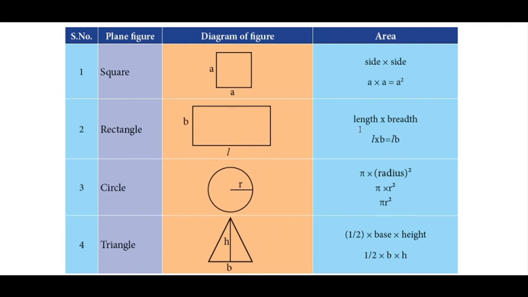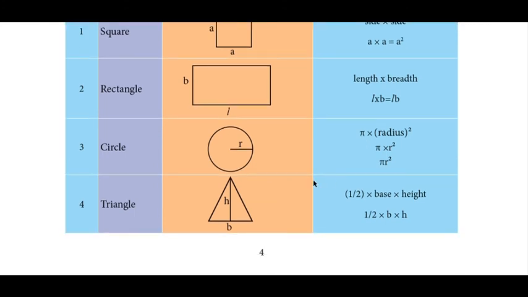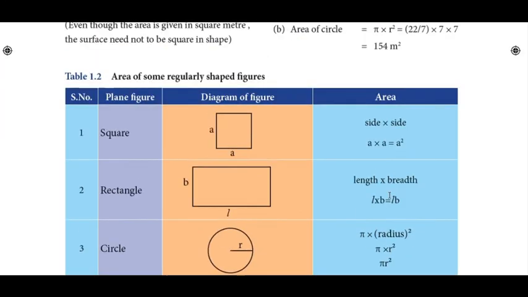Length into breadth, LB. And circle: this is a circle and this is the diameter, from here to here. From the center of the circle to the point is called the radius. Pi into radius square, pi r square. This is the formula for finding the area of a circle. Here is a triangle. There are three sides. This is height and this is base. Half into b into h. This is the formula for finding the area of a triangle.